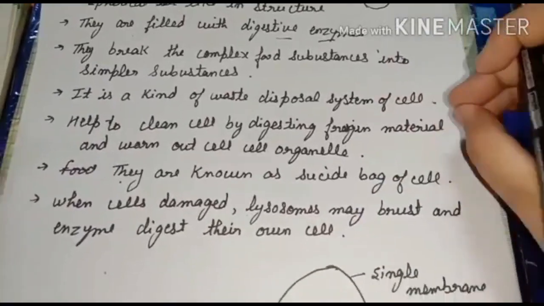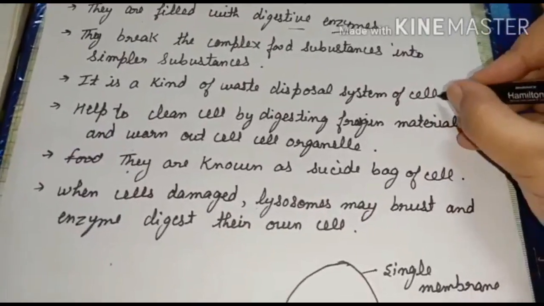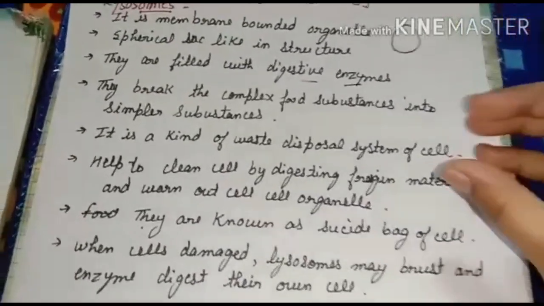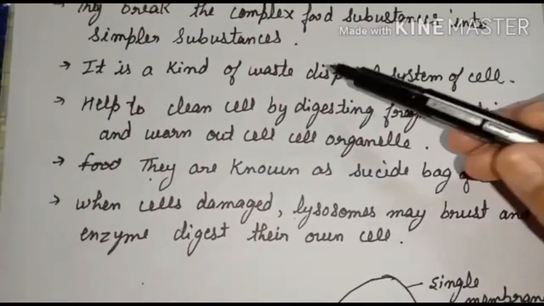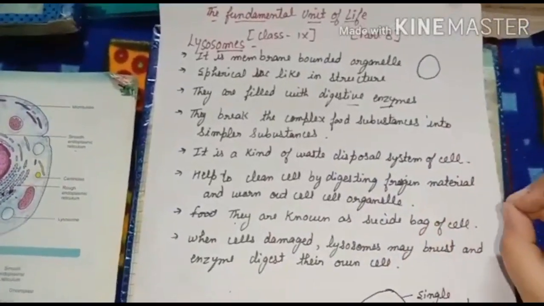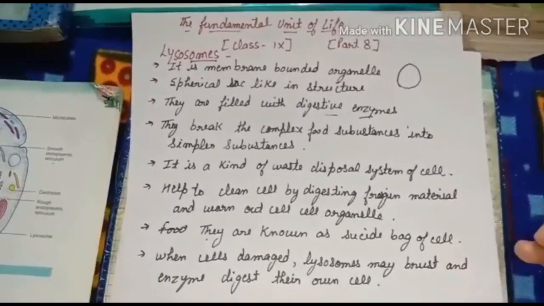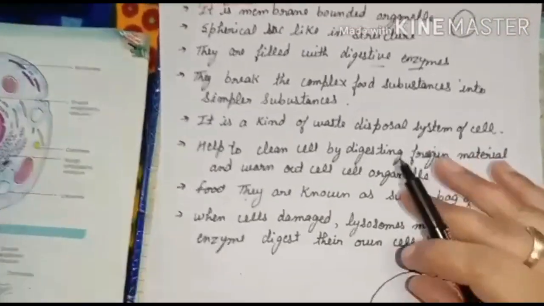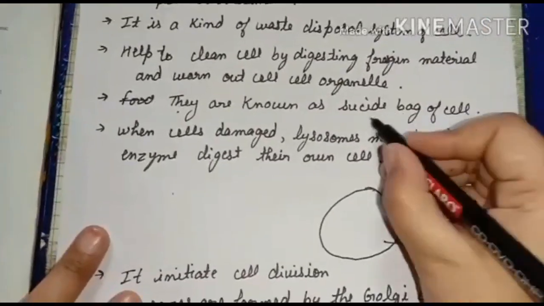Understood? Now one more important thing about the lysosome: it is the kind of waste disposal system of the cell. Why do we call it the waste disposal system? Whatever waste material is present in the cell is digested by the digestive enzymes present in the lysosome. So that's why we call it the waste disposal system of the cell. Understood? It cleans the cell. Whatever foreign material, bacteria, or harmful substances enter the cell are digested with the digestive enzymes, and it will clean the cell. Clear?